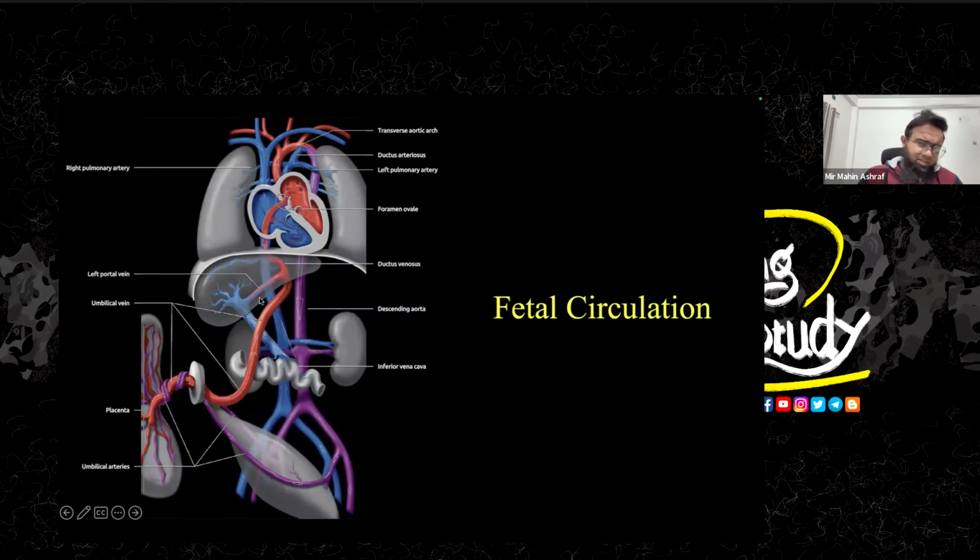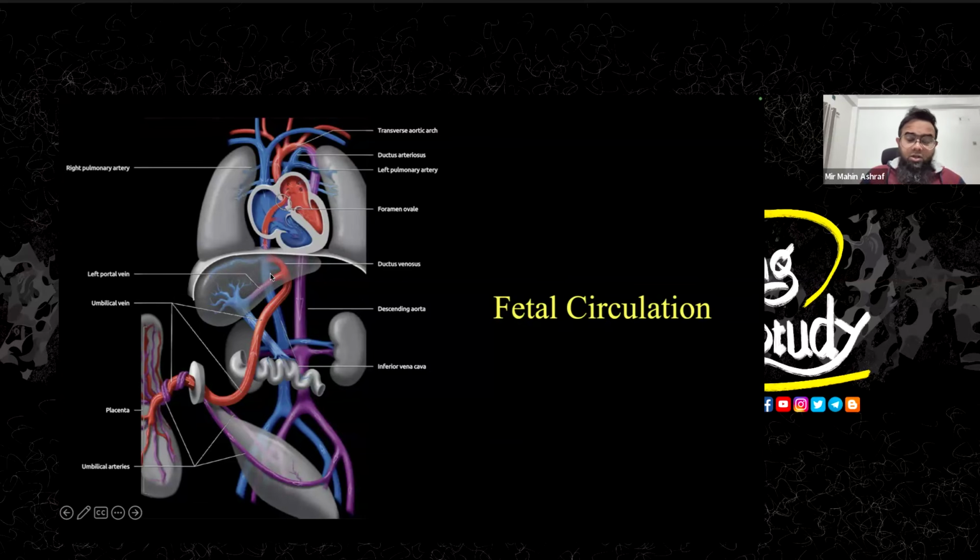So now let's jump into the ductus venosus. This ductus venosus is carrying the blood from the umbilical vein to the inferior vena cava. So it is a one-way communicating pathway. It doesn't carry blood to the umbilical vein unless there is a huge pressure over the right atrium or there is any defect at this part.